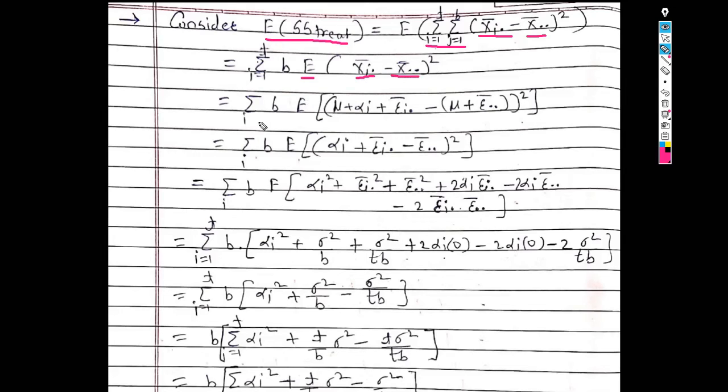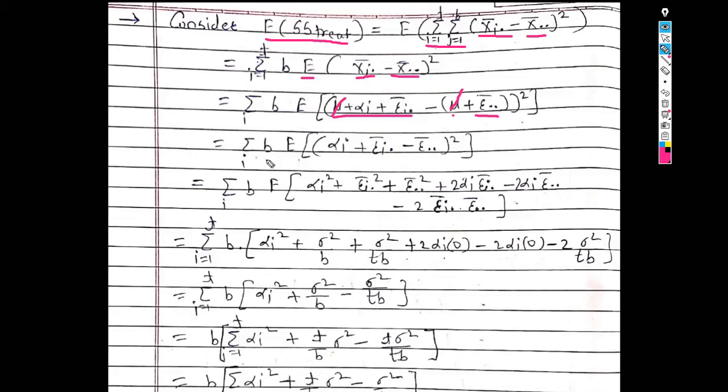Now we know that x i dot bar and x dot dot bar can be written as mu plus alpha i plus epsilon i dot bar, minus x dot dot bar which can be written as mu plus epsilon dot dot bar, whole bracket square. Now this mu and this mu will get cancelled.